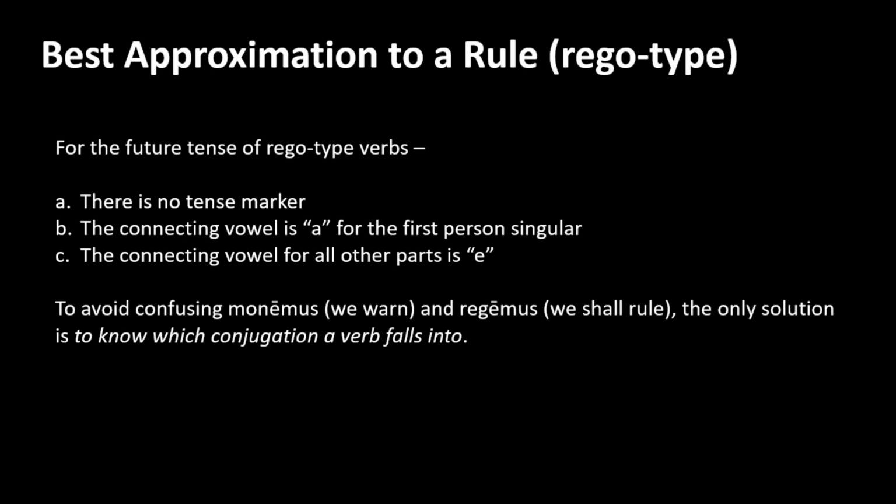Otherwise, although as said, ambiguity in practice is not that common, there is a potential for ambiguity, and so the only way to avoid ambiguity here is to learn which conjugation any particular verb falls into.